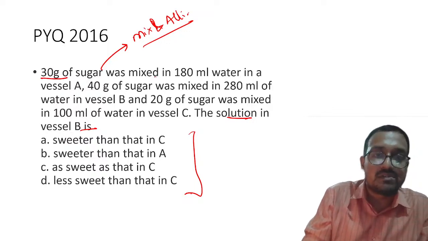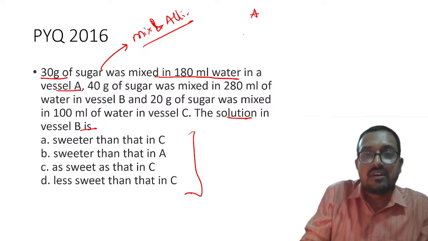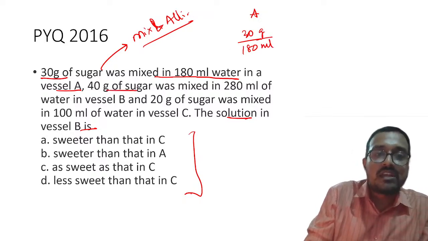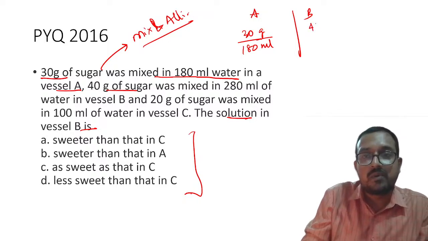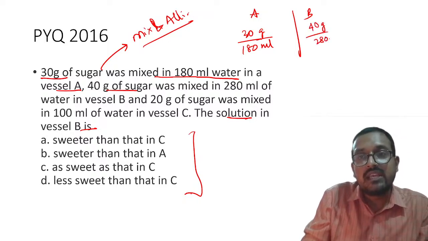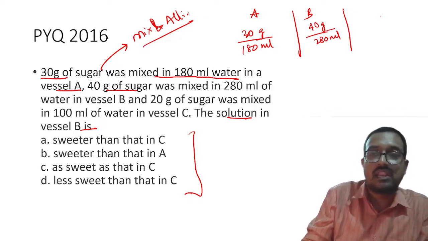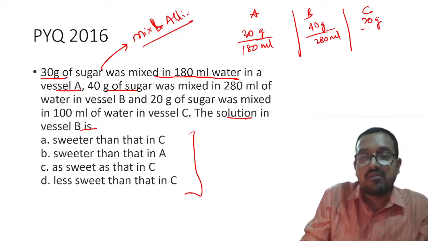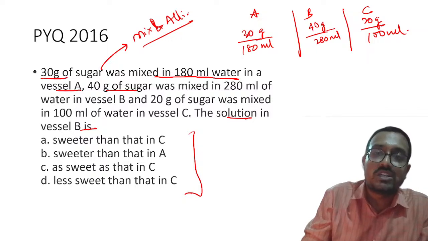30 gram of sugar was mixed in 180 ml of water in a vessel A. So A will have 30 gram of sugar divided by 180 ml of water. 40 gram of sugar was mixed in 280 ml, so 40 upon 280 ml. And then there is a third person as well, and in his glass, vessel C, 20 gram of sugar was mixed in 100 ml.